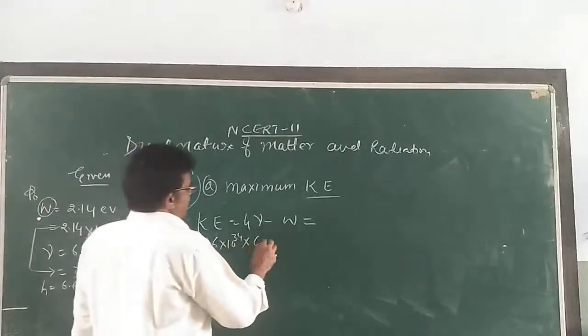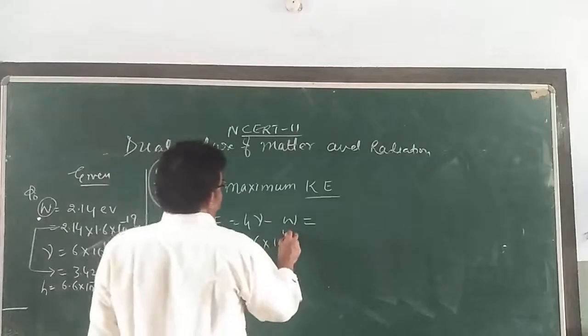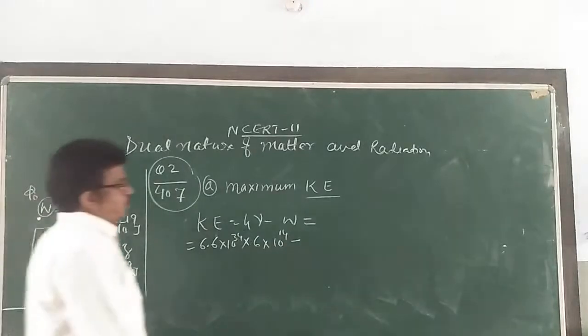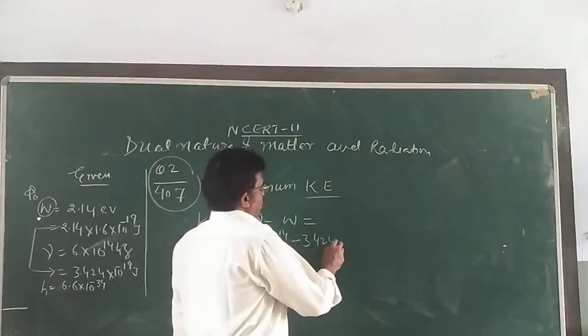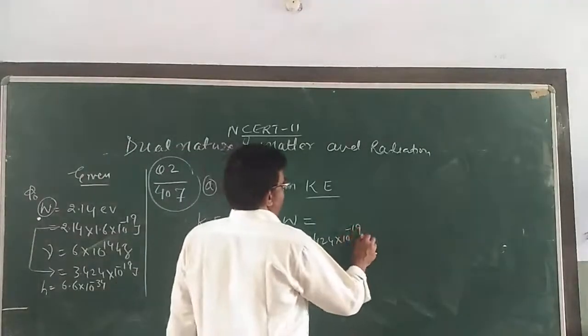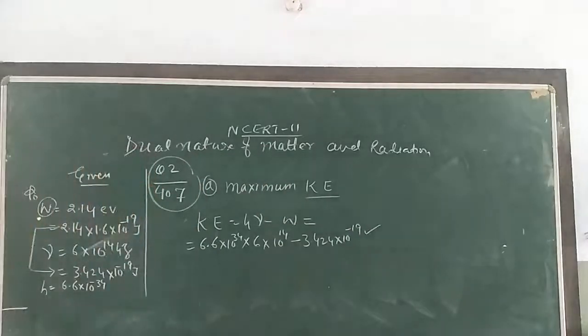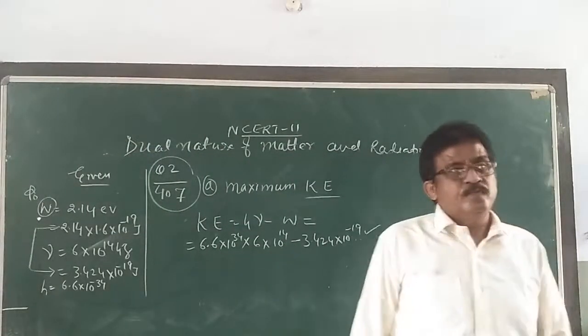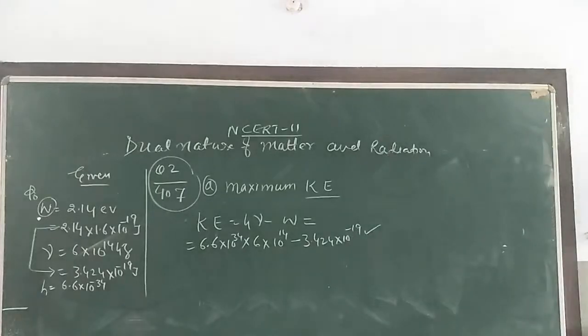Frequency is given, that is 6 into 10 raised to the power 14, minus work function, that is 3.424 into 10 raised to the power minus 19 joule. Then solve it. The things which are given here, you have to solve it. The solution will be in joule. But if I want to convert into electron volt, we have to divide it by 1.6 into 10 raised to the power minus 19.